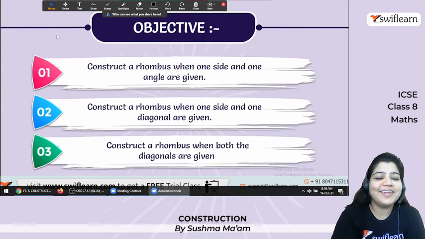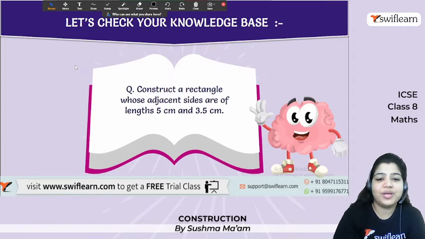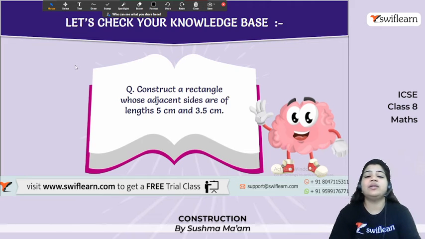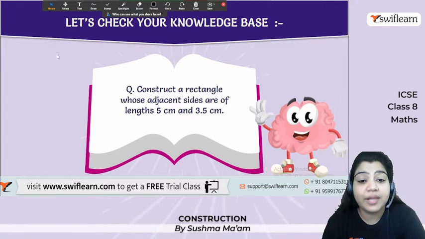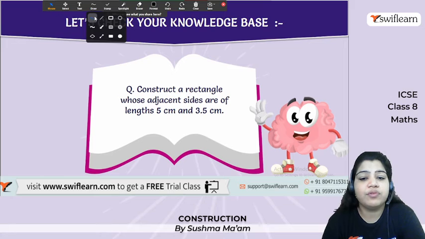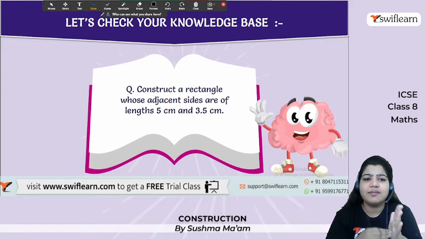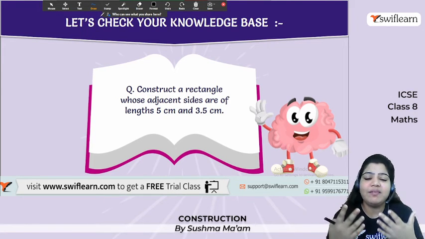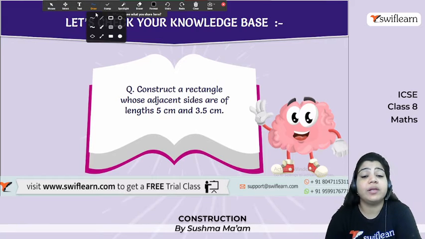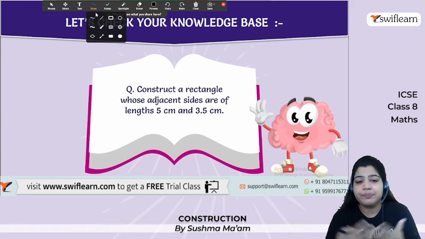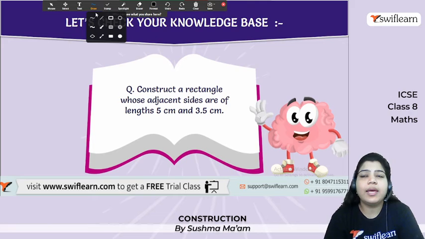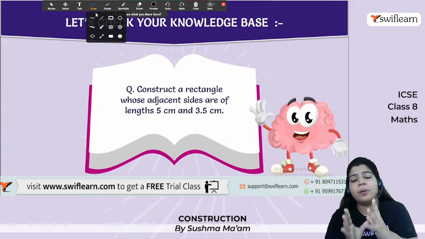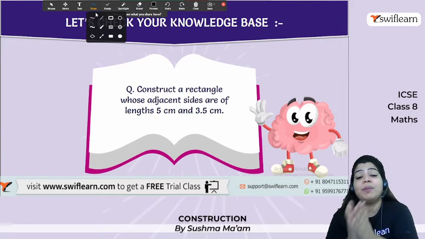Okay, so let's continue. So here the question for you: construct a rectangle whose adjacent sides are of length 5 centimeter and 3.5. Adjacent, consecutive, side by side. So properties क्या है rectangle की? Rectangle की properties हैं the opposite sides are equal in length. Yes, and rectangle have all the properties of parallelogram. So rectangle is also parallelogram.